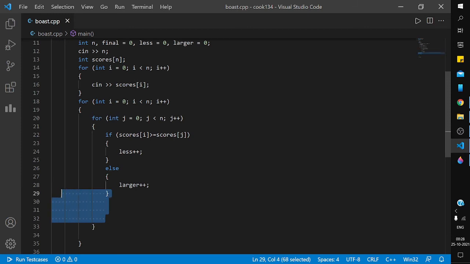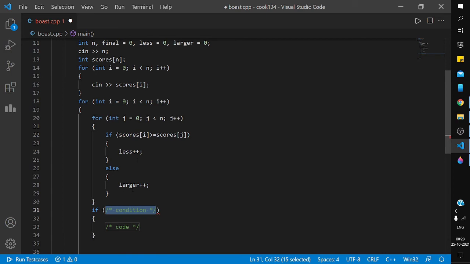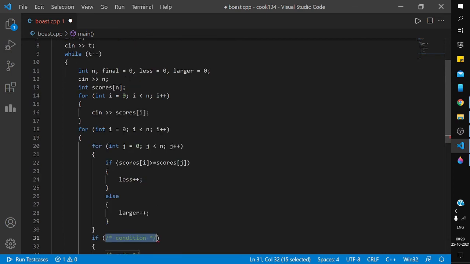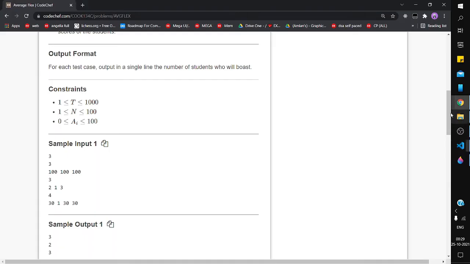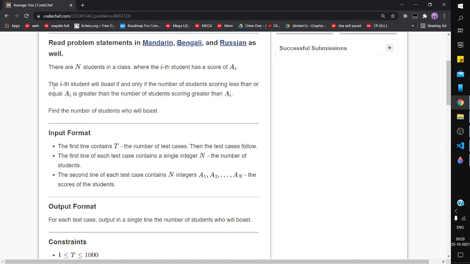And after ending this loop, compare: if the less value is greater than the larger value, then increment the final result, because in the question it is given that if the number of students scoring less than or equal to Ai is greater than the number of students scoring greater than Ai, then only we count that boasting.